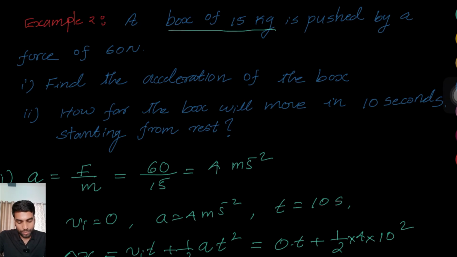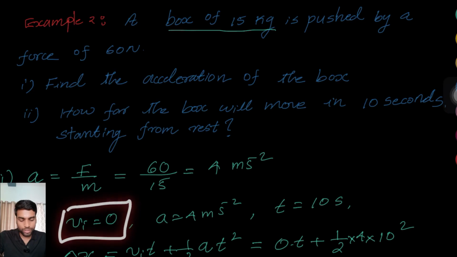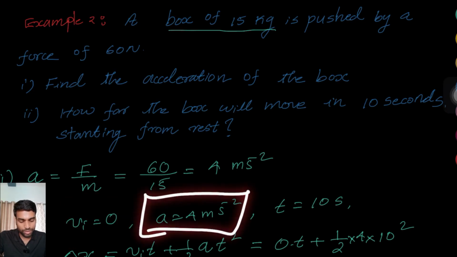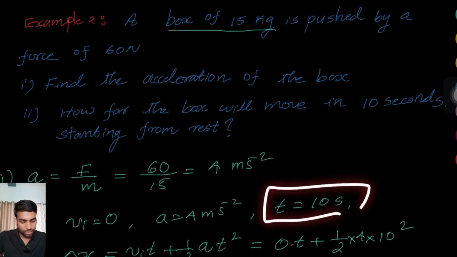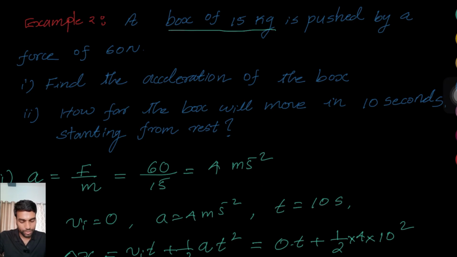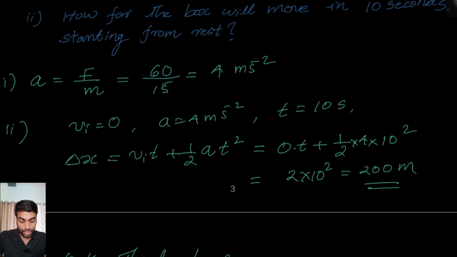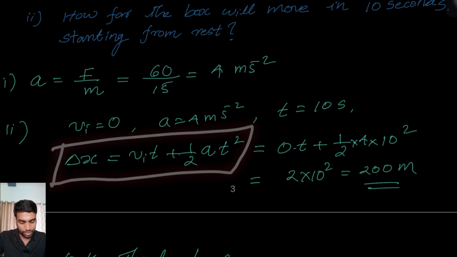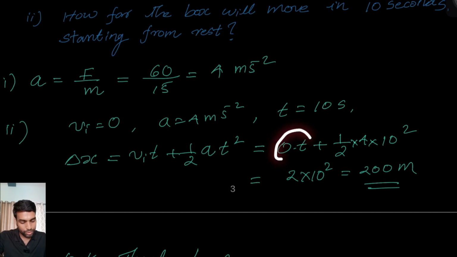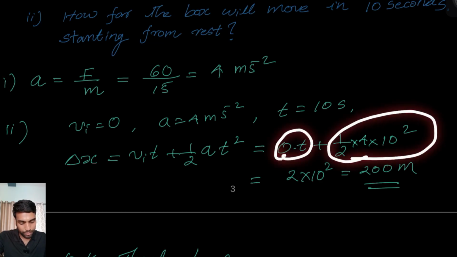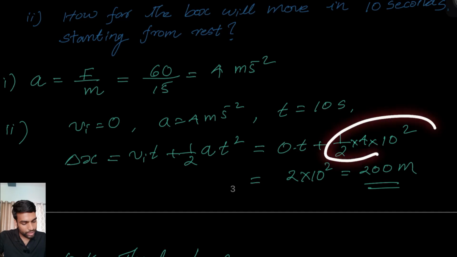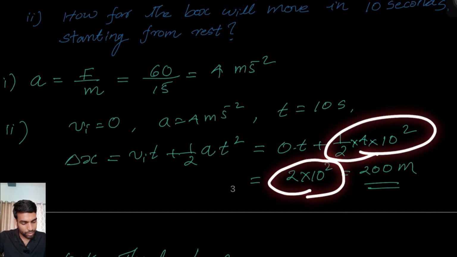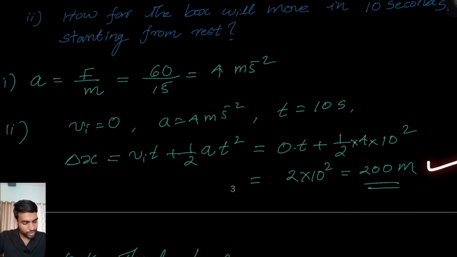Now, since Vi equals 0, that means initial velocity is 0, and A equal to 4 meter per second square, and time is also given, t equal to 10 seconds. Therefore, you can use the equation of motion to find delta x, which is equal to Vi t plus half into A into t square. So 0 t plus half into 4 into 10 square. Why 0 here? Because initial velocity is 0, right? So if you cancel the 2, it will become 2 into 10 to the power 2. So finally the answer is 200 meter. Great. Good.